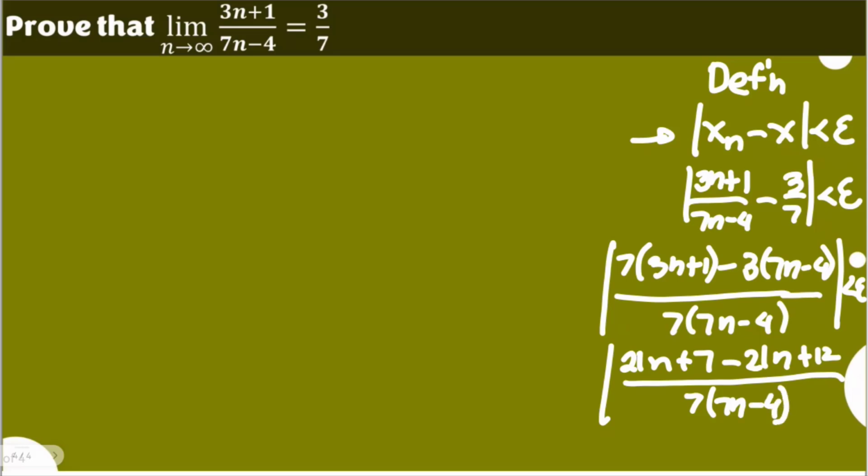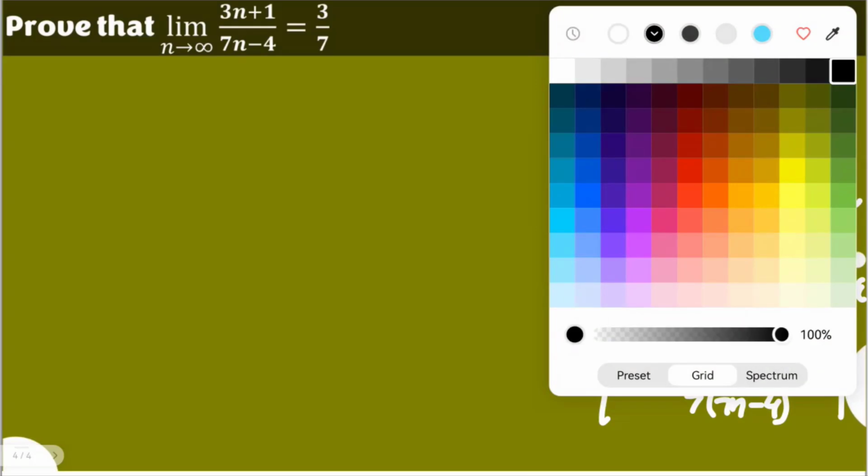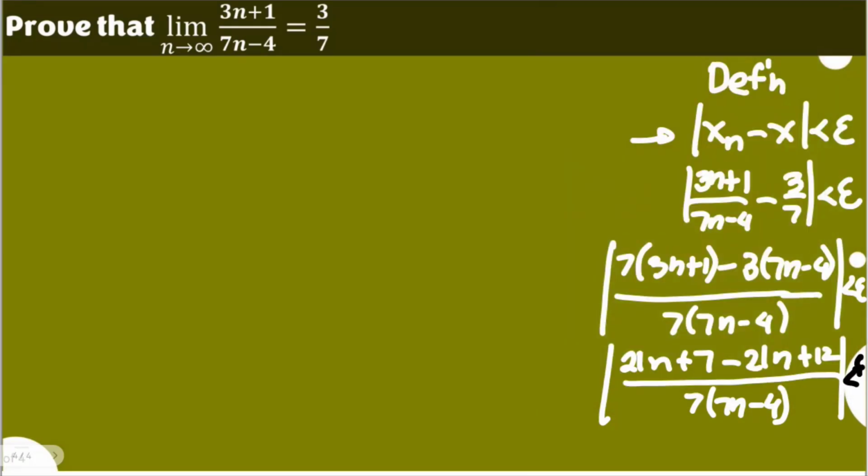Let's not multiply the denominator. This must be, let me change the color of my pen, less than epsilon. Okay? So as we move further, the n terms cancel to 0, so you have positive 19 over 7 times (7n - 4) less than epsilon. Let's not multiply the denominator because we need to come up with an expression for n later. So we will have 19 over 7 times (7n - 4) less than epsilon.